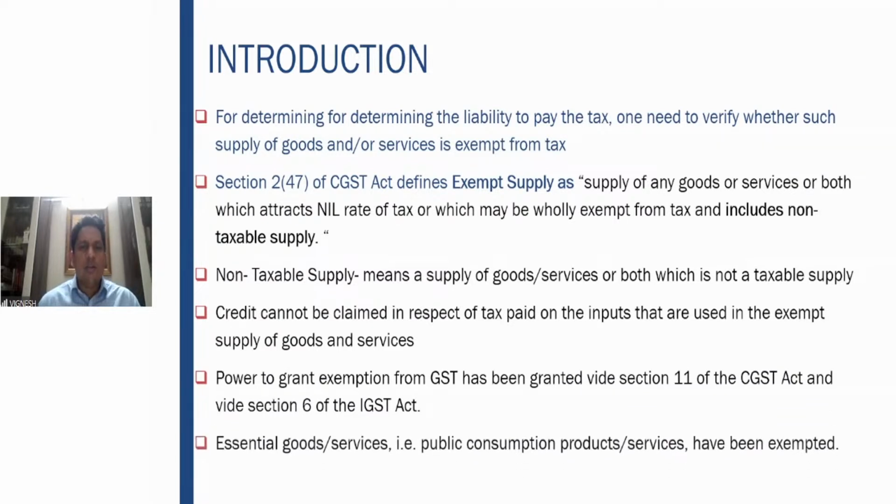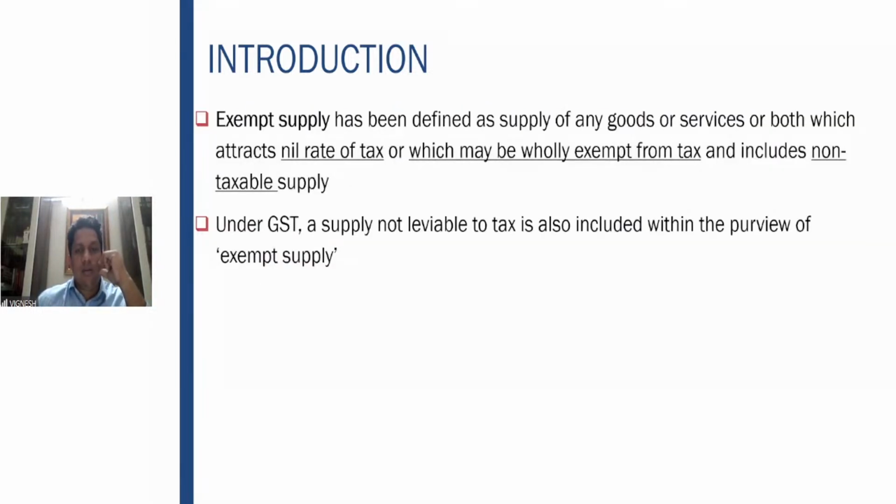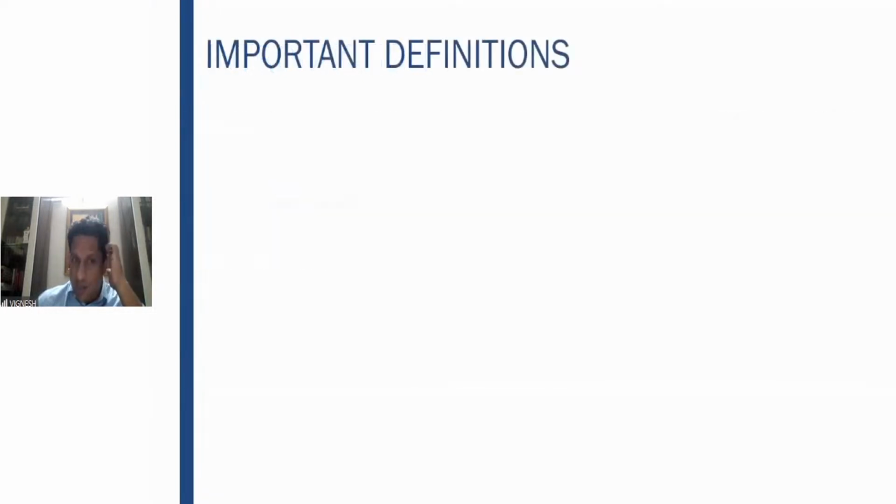So that is an important point. The power to grant exemptions is covered under Section 11 of the CGST Act and Section 6 of the IGST Act. The power to grant exemption is given. Also, an important point to remember is essential goods or services, that is, the goods and services which are for public consumption, have been exempted. So this is the exempt supply: any goods or services which attract a nil rate of tax, or which may be wholly exempt from tax, and which also include non-taxable supply. So an important point is that a supply which is not leviable to tax is also included in the purview of exempt supply.